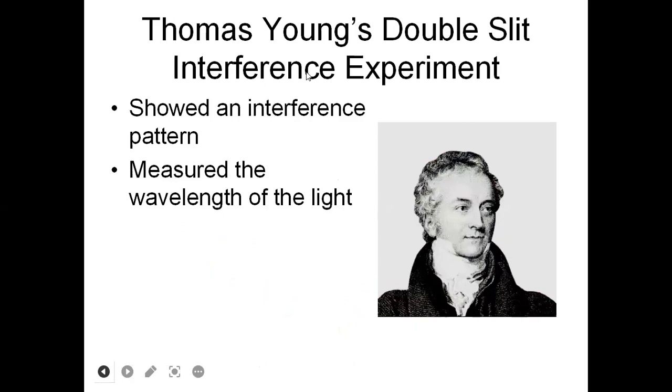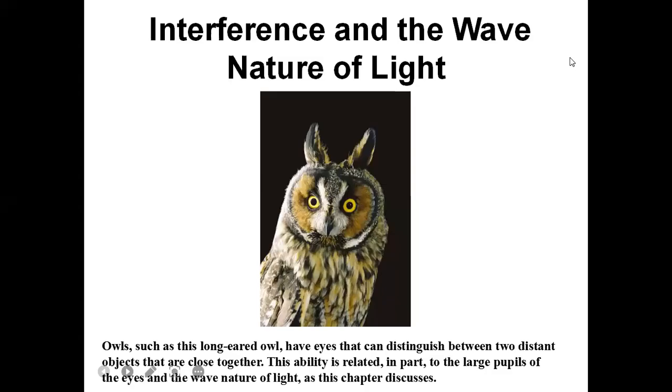Now, first of all, what is wave interference? Interference and the wave nature of light is a very important part. Owls such as this long-eared owl have eyes that can distinguish between two distant objects that are close together.